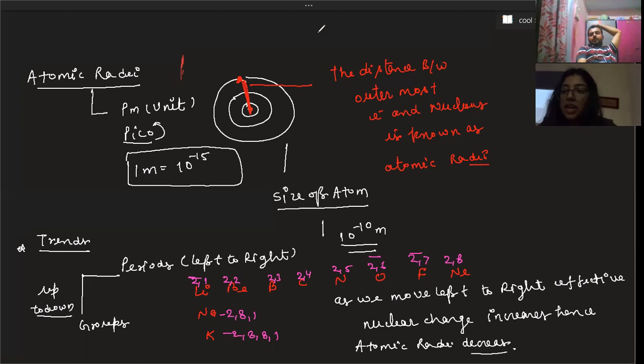Like let's say you are having nuclear charge at this particular point, and let's suppose this is increased, and now it is positive, it is negative. So the force of attraction between the positive and negative charges increases. That means the atom shrinks now because it pulls more. Whenever it pulls the electron, definitely the size decreases.